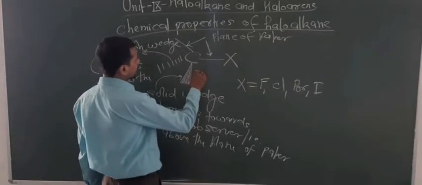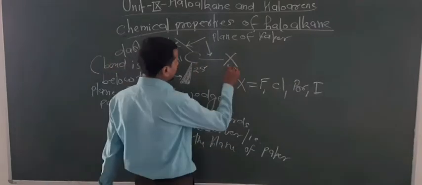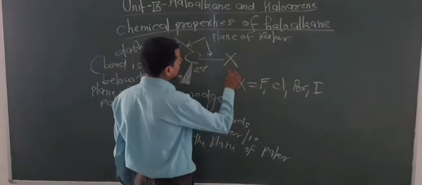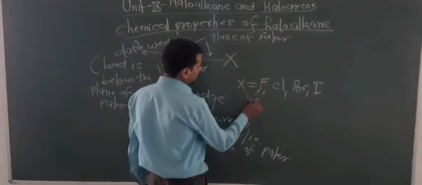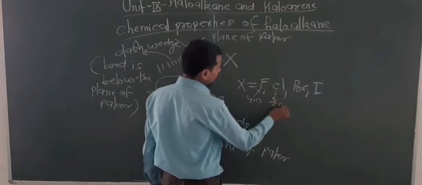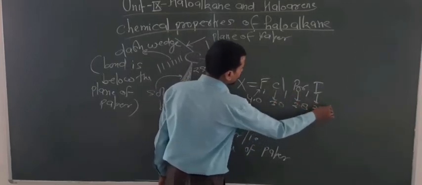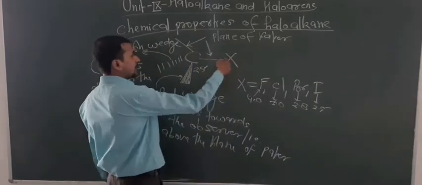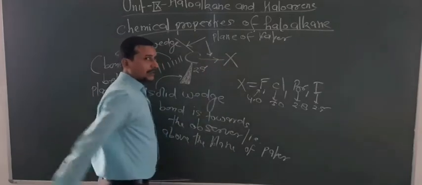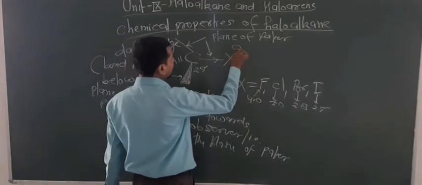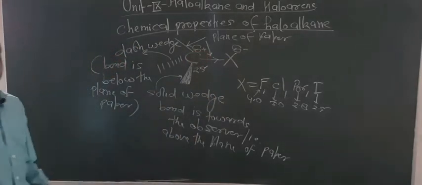Now look at the conditions here again. The electronegativity of this carbon is 2.5 and the electronegativity of the halogen is, for fluorine, you know, 4.0, for Cl 3.0, for Br 2.8 and for iodine 2.5. So that's why it is more electronegative and hence shifting of electrons takes place towards the halogen atom, and that's why it gains a negative charge and the carbon gains a slightly positive charge.